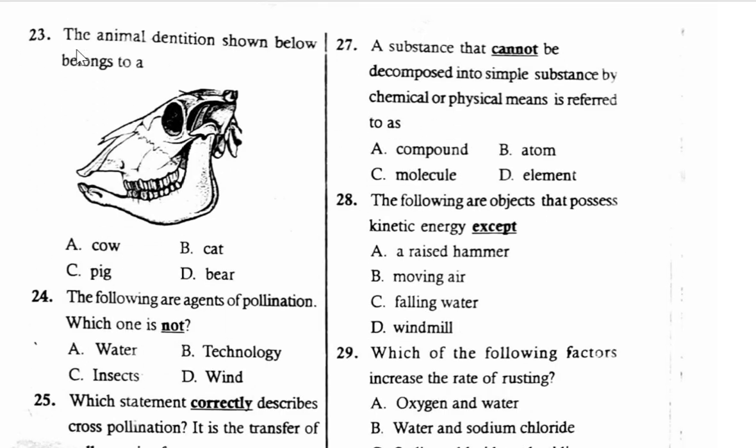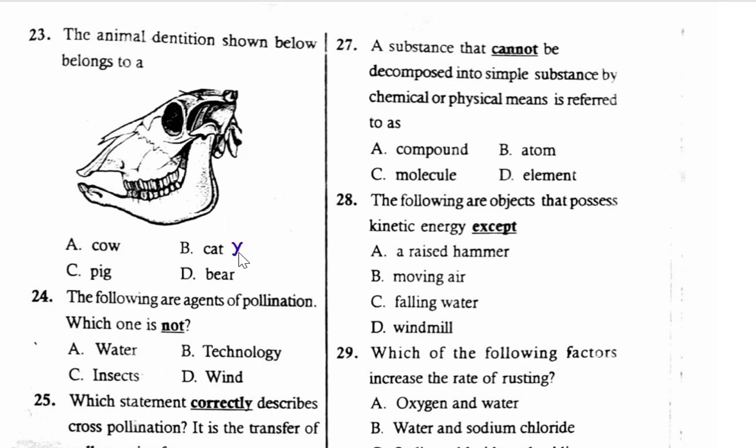The animal dentition shown below belongs to, so here we have a jawbone. We have A, cow, B, cat, C, pig, D, bear. You can see here on the upper jaw, there are no teeth, so we call it a horny pad. Also between the incisor and the premolars, here we have a toothless gap, which we call diastema. For cat, we know that cats have canines. You can see we don't have a canine tip here.